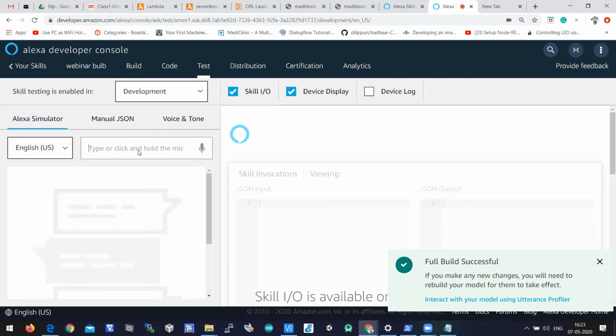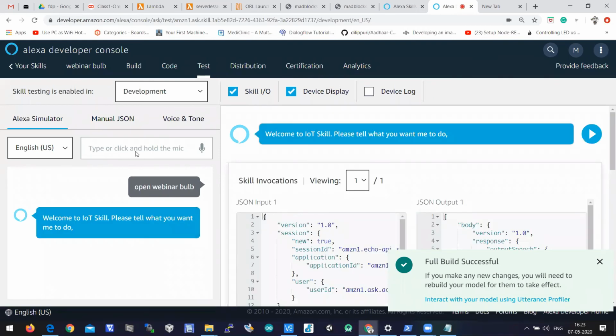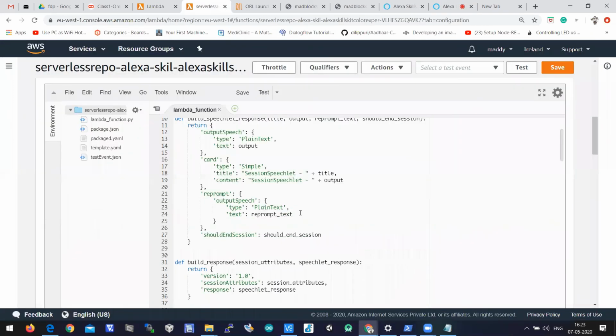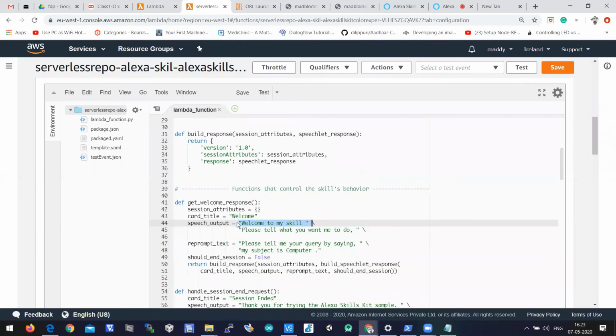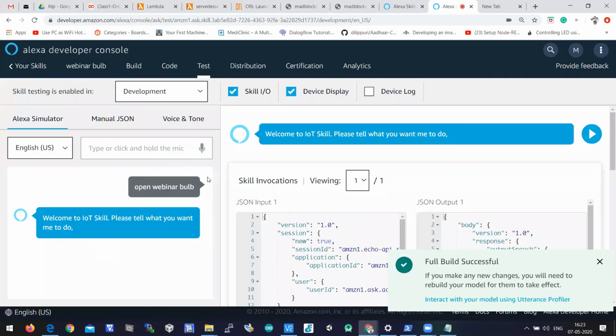So let's invoke the skill with the invocation name: open webinar bulb. So that is an invocation name, right? Open webinar bulb. Then it should display welcome to IoT skill. Please tell me what you want me to do. So this is a welcome message which is written here, right? What do you want me to do?